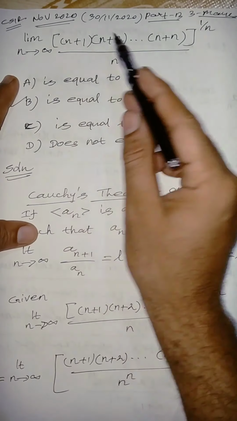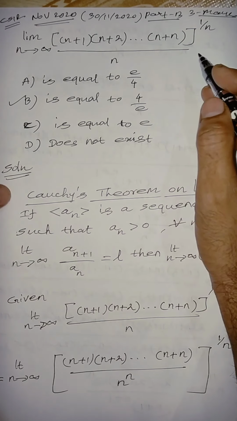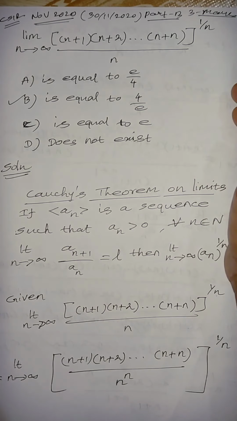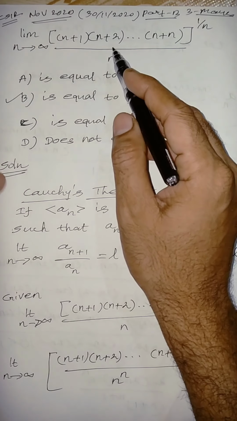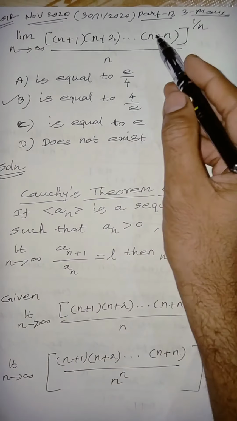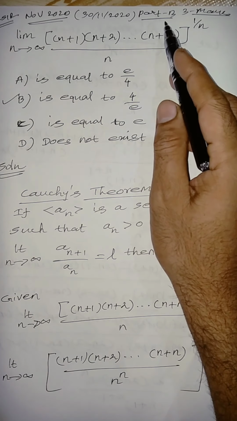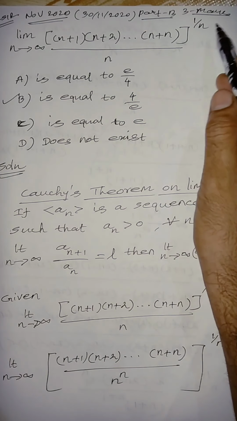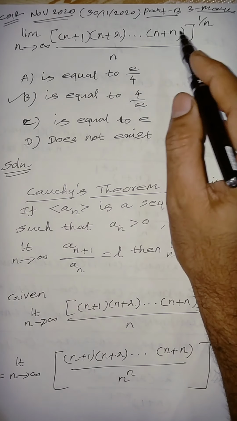CSIR November 2020 asked one. So a very important question, very easy also, this type of problem. Part B, so 3 marks awarded for this question. So a very interesting problem, this one.